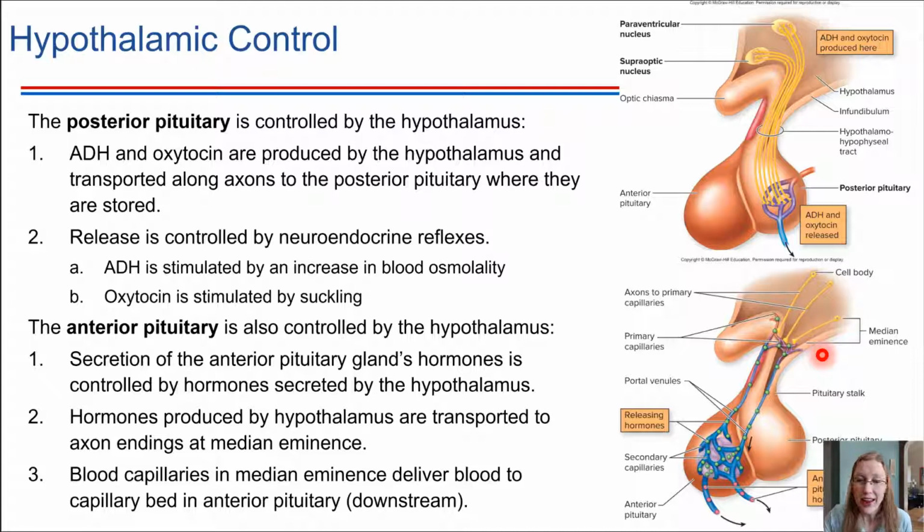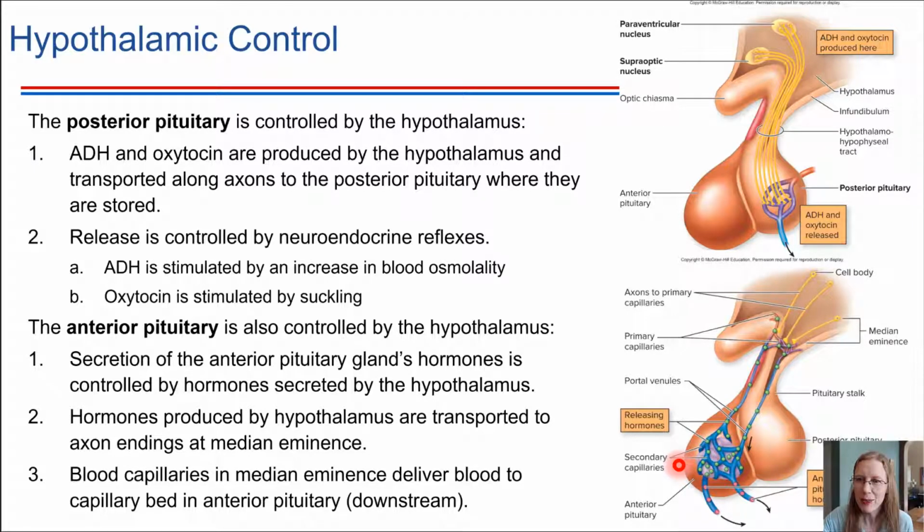There is a capillary bed right there at the median eminence, and that capillary bed leads directly to another capillary bed in the anterior pituitary. So there is a direct connection through the bloodstream just through these capillary beds. The hormones from the hypothalamus get released right there, and they travel through the bloodstream and cause the anterior pituitary to do what it does.